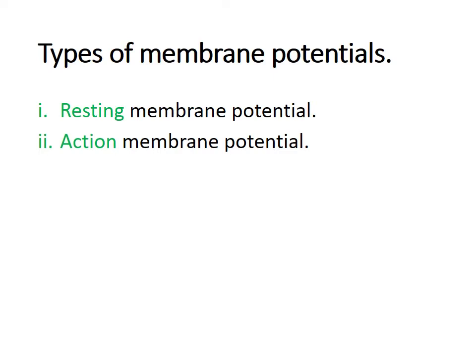Types of membrane potentials. We have two types of membrane potentials, which are resting potential and action membrane potential. So we have resting potential and action potential.